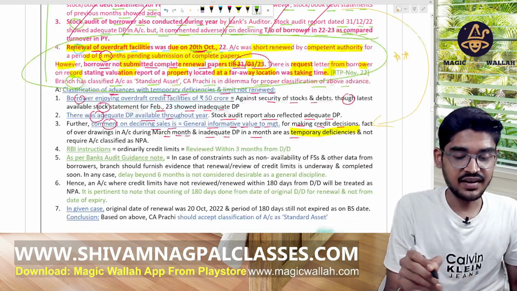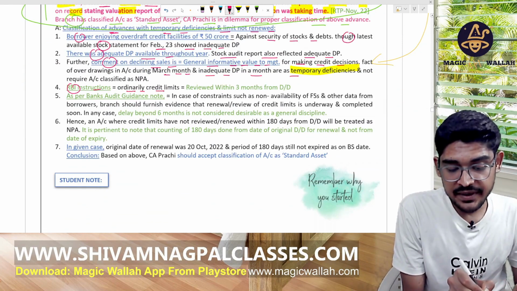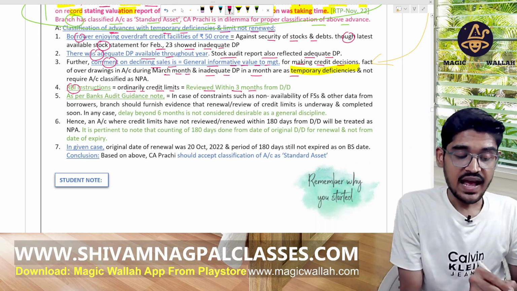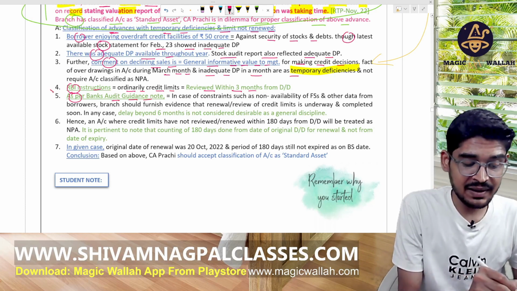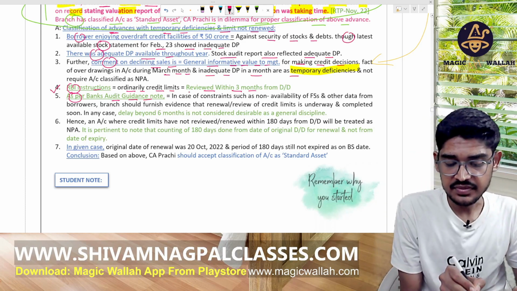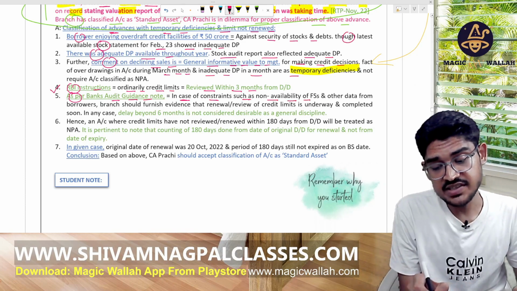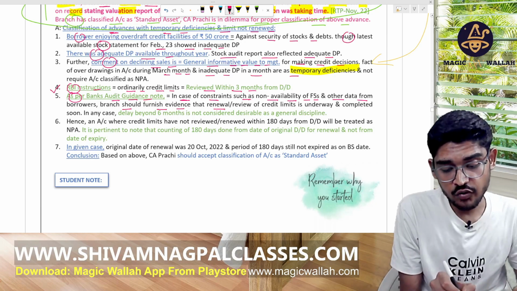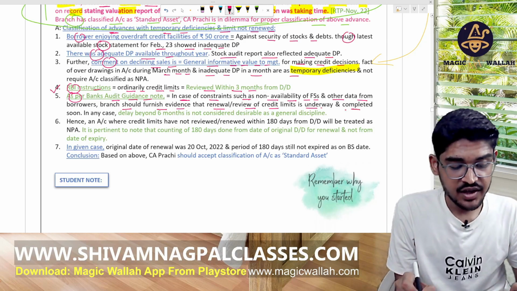They are saying that, as per the RBI instruction, generally the credit limit should be reviewed within 3 months from the due date, as per the bank audit guidance note. Okay, as per RBI the limit is 3 months, but as per the guidance note, in case of constraints such as non-availability of financial statement data, the bank should furnish evidence that renewal and review of the credit limit is underway, work is in progress, and will be completed soon.